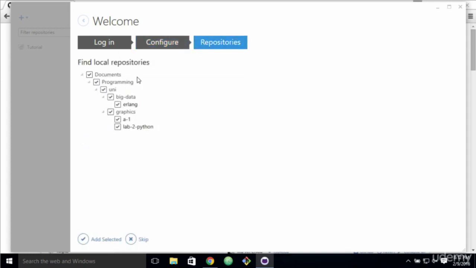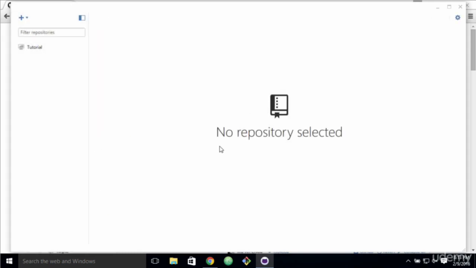Then it can find local repositories. This is what you've got that are Git repositories in your computer. If this is the first time you're using Git, you'll most likely not have any, but if not, you may have some, and you may want to add them here if you want them to show up in the GitHub client. But if you don't want them to show up there, then you can just untick the boxes. And that's it. Now you've got GitHub for Windows installed, and we can use this in the console as well. So let's do that in the next video.